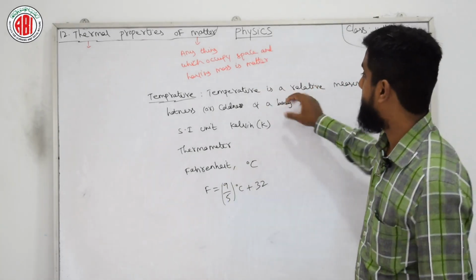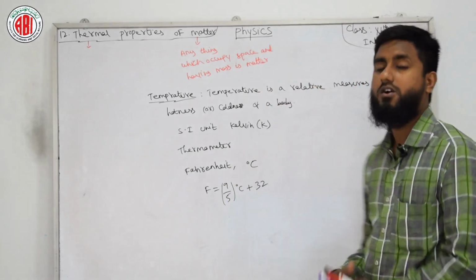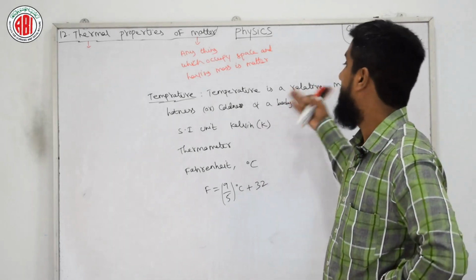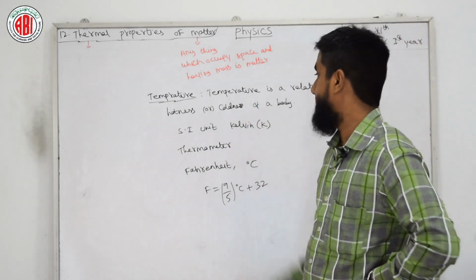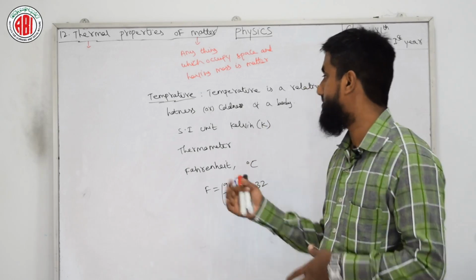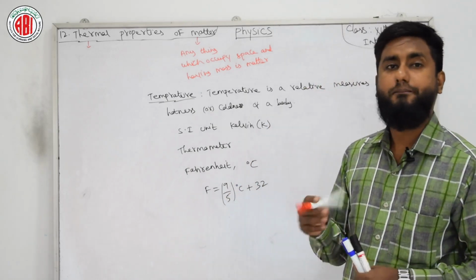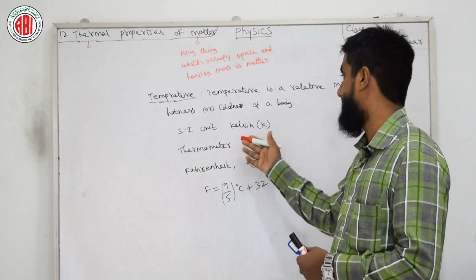So temperature is a relative measure of hotness and coldness of a body. The SI unit of temperature is Kelvin. The instrument used to measure temperature is the thermometer.